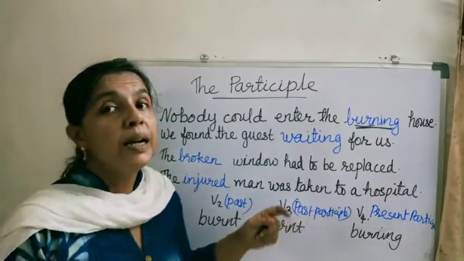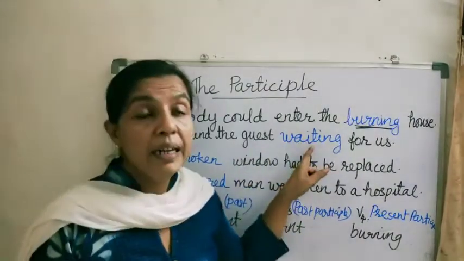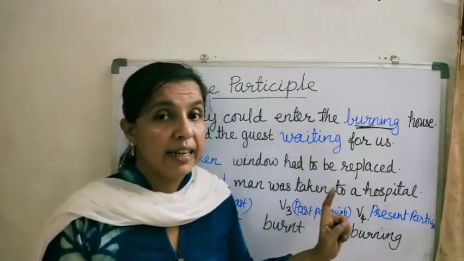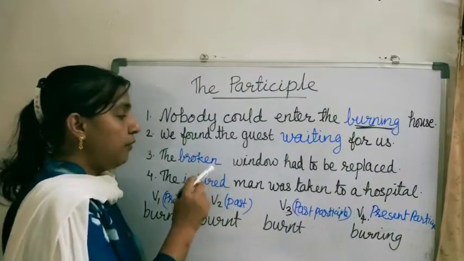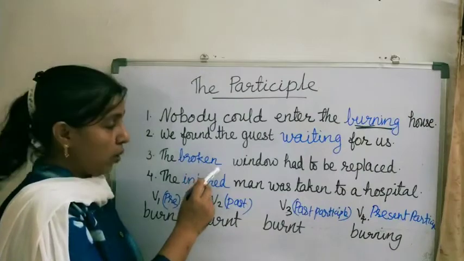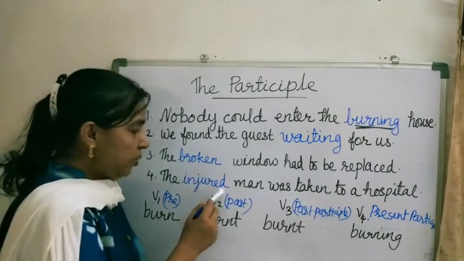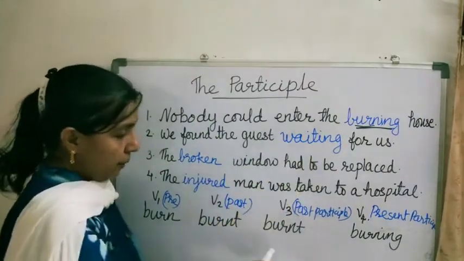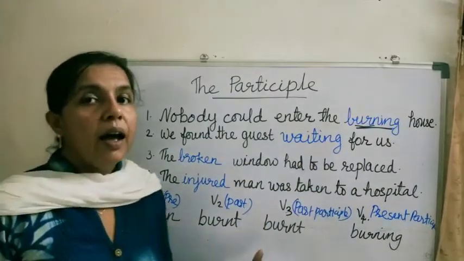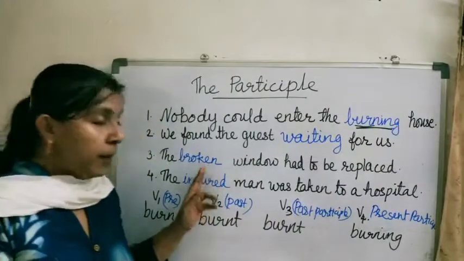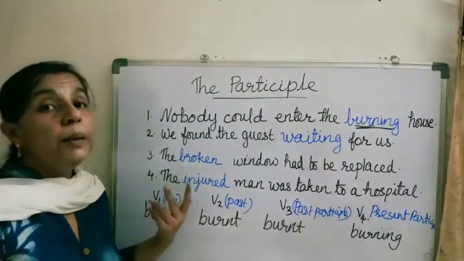The past participle describes a complete action or state. The past participle usually ends with en, here broken, only n. Injured, ed, and burnt, t. Like that.